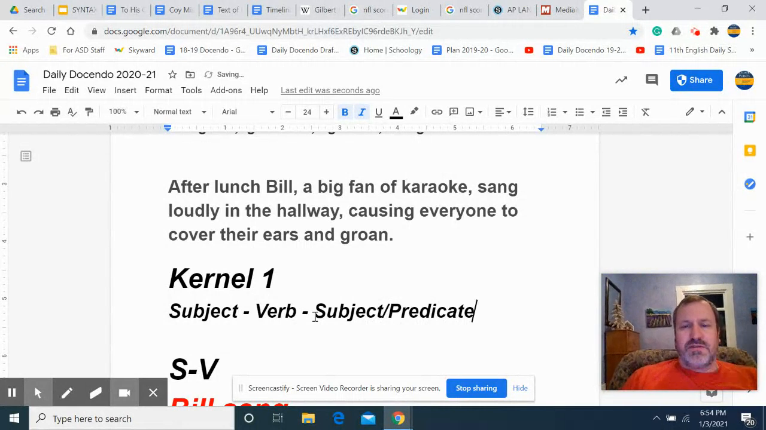Predicate just being another word for a verb. And again, typically those are nouns. The subject's a noun, the predicate is a verb. So you have a sentence like this.